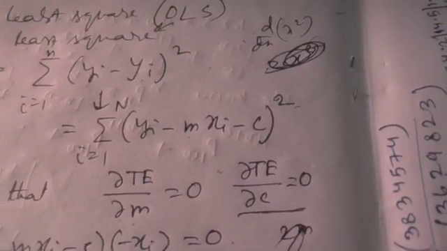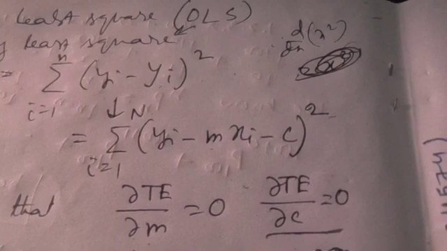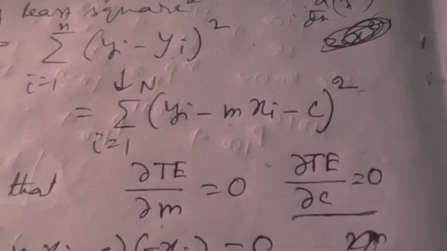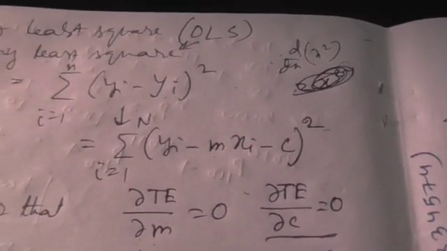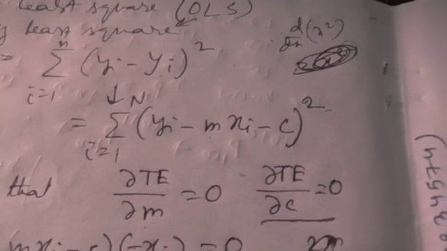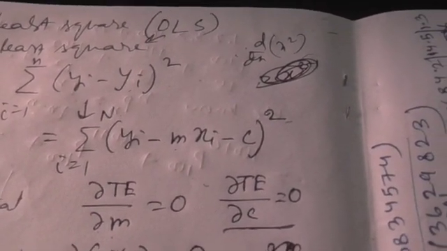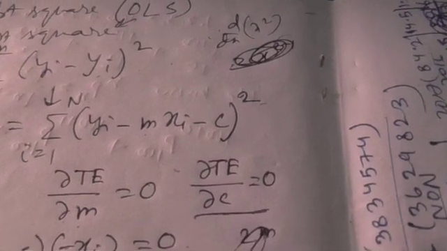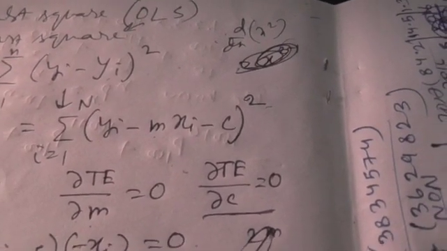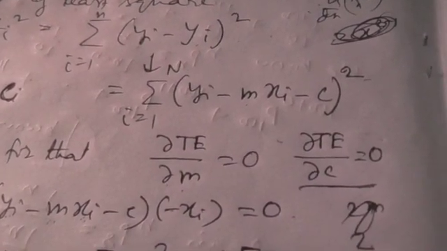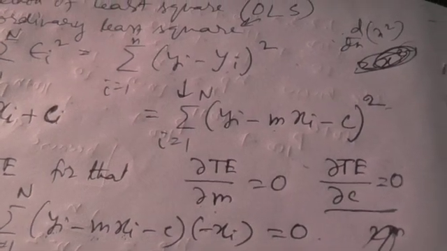And as we have said, our objective is to find that straight line for which the total error is a minimum. So to minimize that, we take the partial derivative of the total error with respect to m and also with respect to c, and the condition for the total error to be minimum is del TE del m equals 0 and del TE del c equals 0.